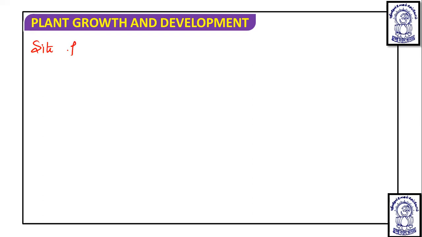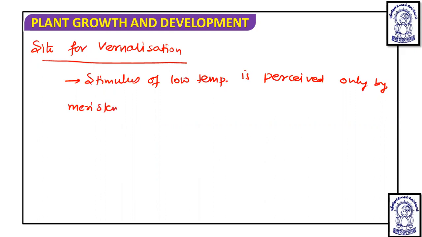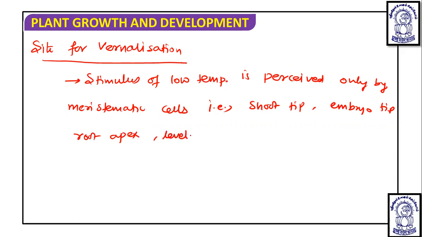Now the question is, what is the site of vernalization? If we talk about a site for vernalization, then dear student, the stimulus of low temperature is perceived only by meristematic cells, that is shoot tip, embryo tip, root apex, developing leaves, etc. These all are the sites of vernalization.